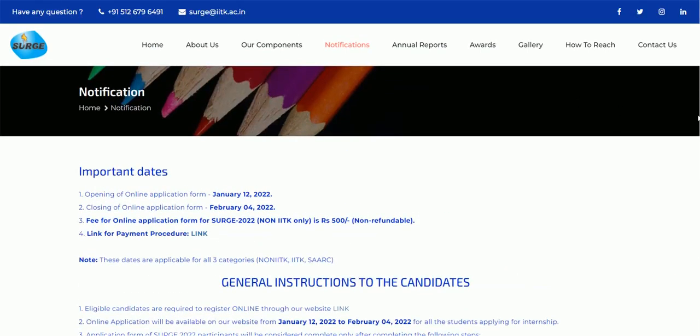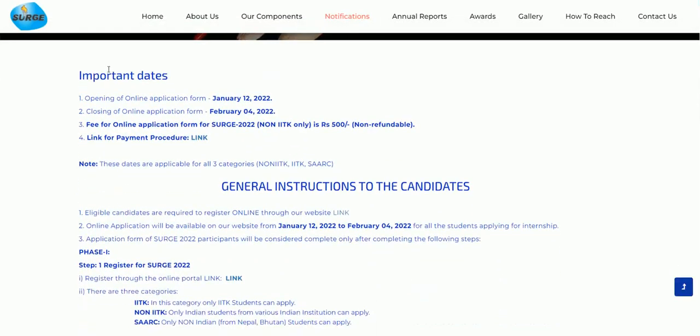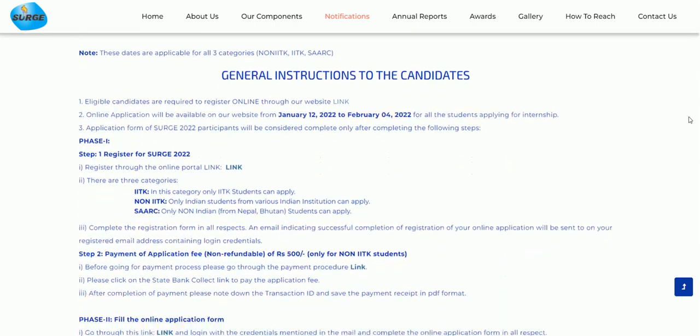Here the important dates are given. The opening of the online application is 12th January 2022, and the closing of the online application is 4th February 2022. There is a nominal fee for non-IIT students; for IIT Kanpur students it is 500. That is non-refundable. You can also see some general instructions here.